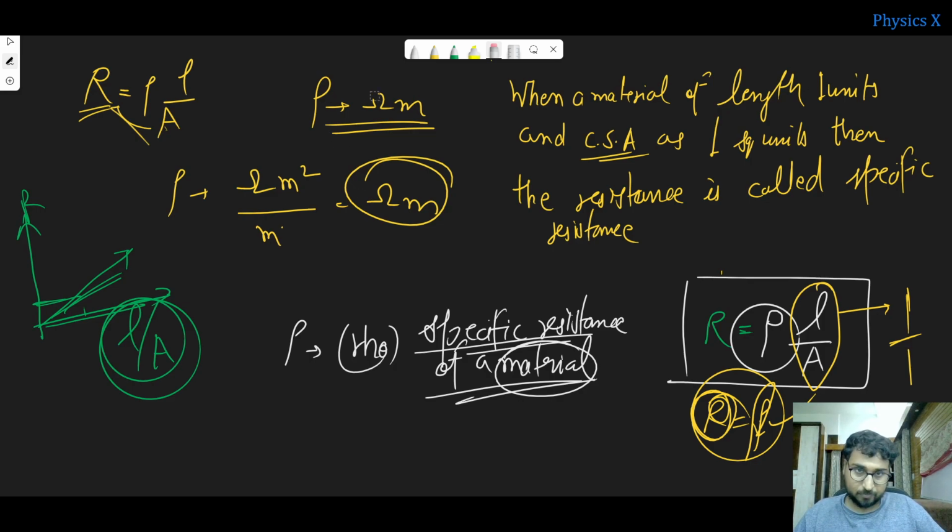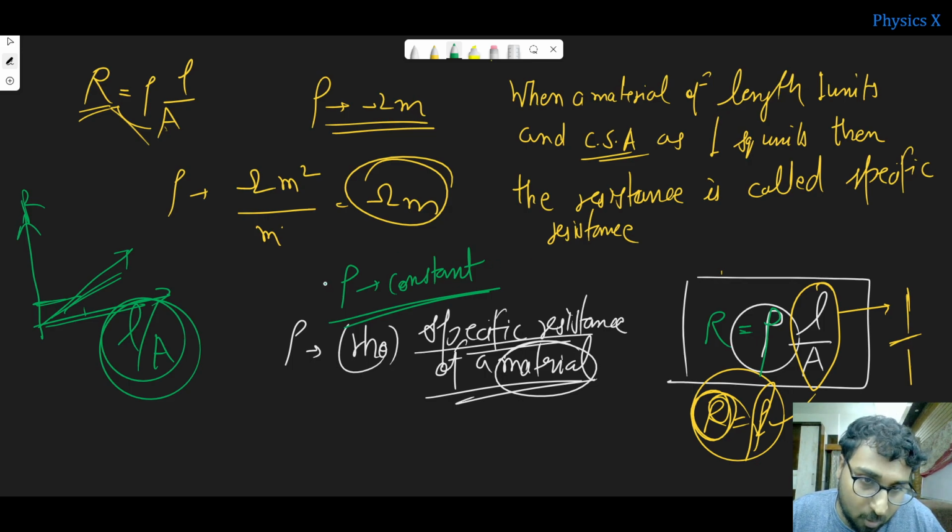Now one more thing you need to understand is that specific resistance is a constant. Please keep this in mind. It won't change. Once a material is defined, once you say, I am using a copper wire to make this complete circuit, then rho is fixed.